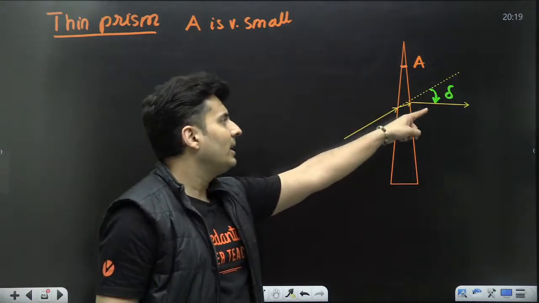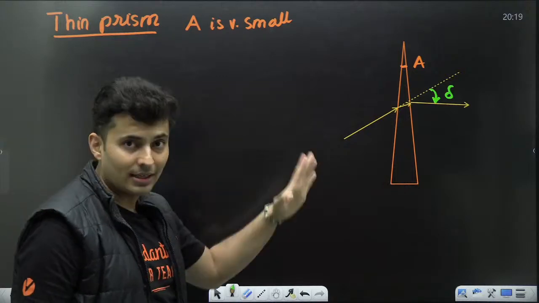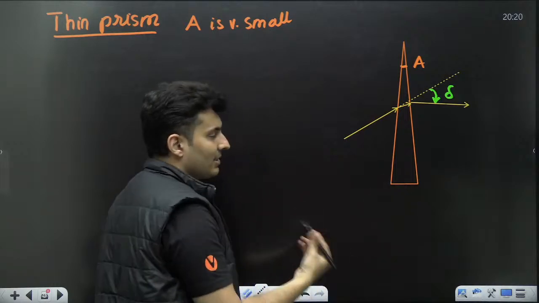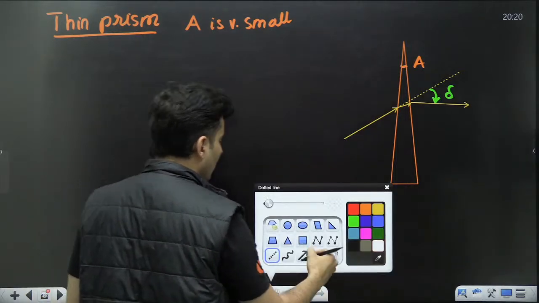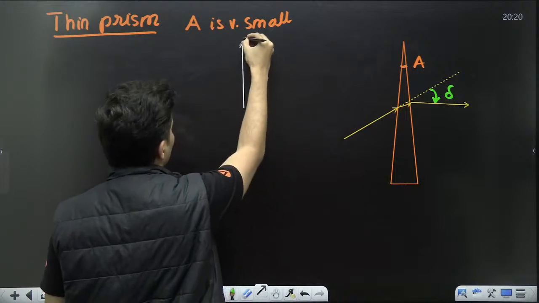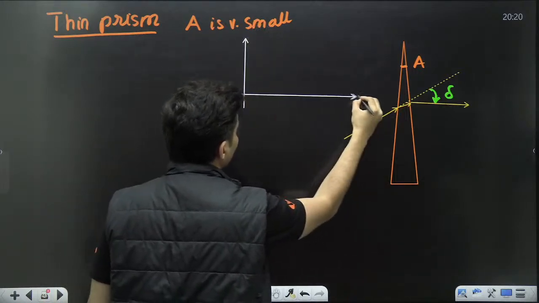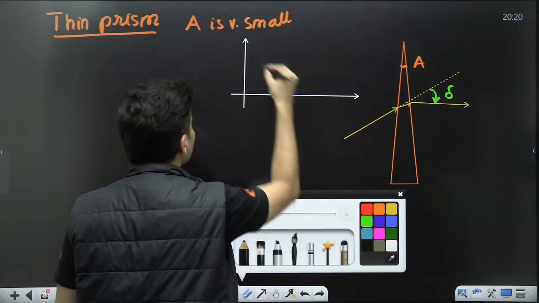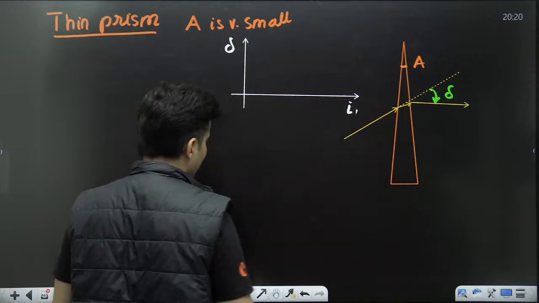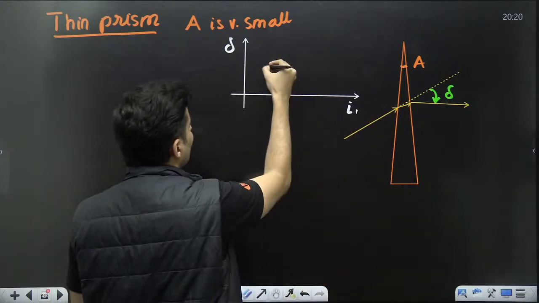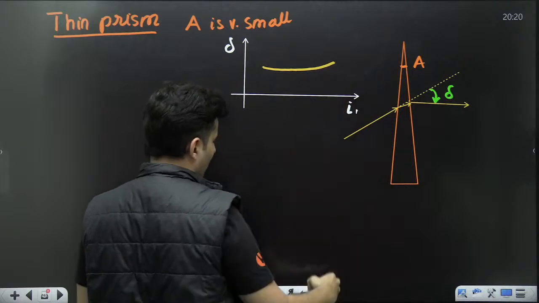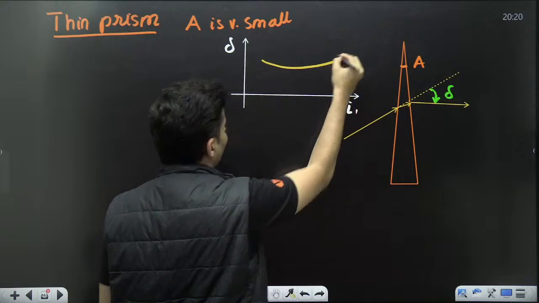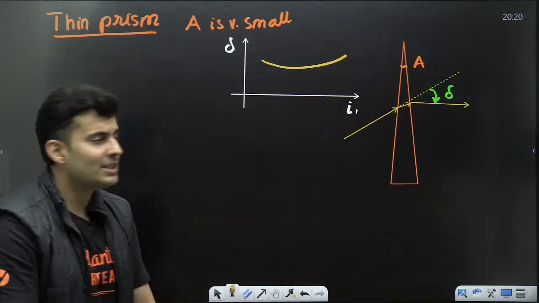If you draw the graph of angle of deviation versus angle of incidence for a thin prism, it looks something like this. Observe. This is your delta versus angle of incidence. That graph looks almost flat. It's curved, but hardly any change.